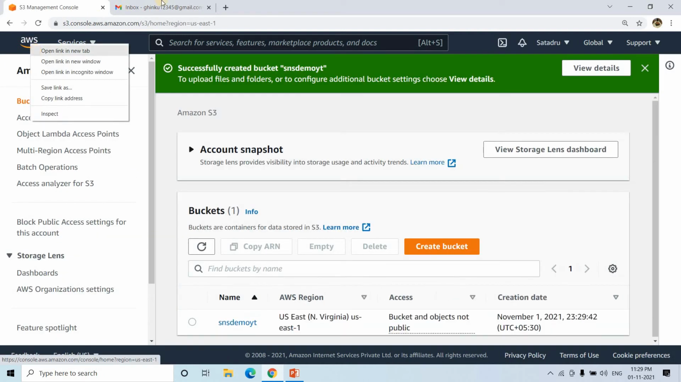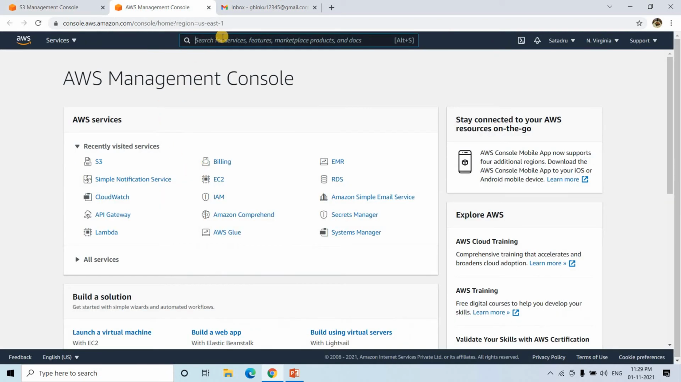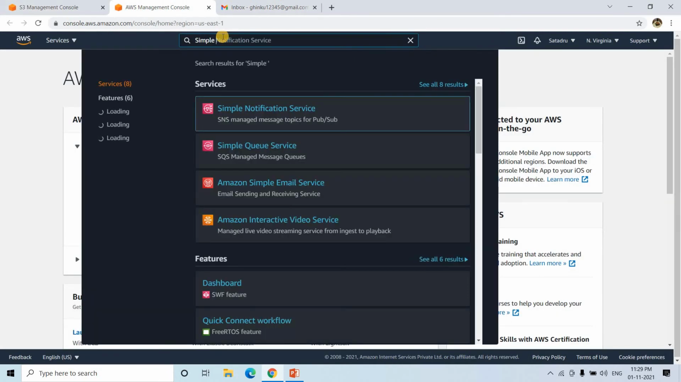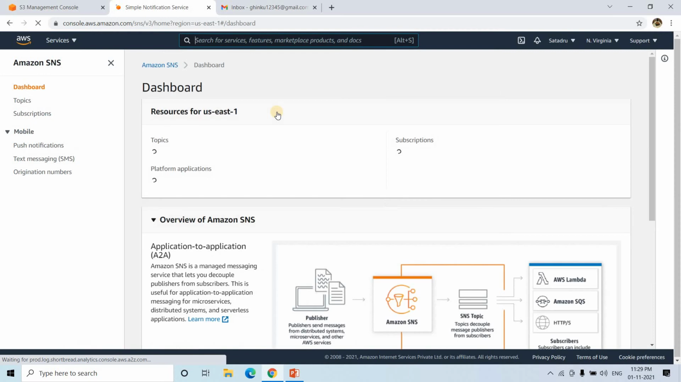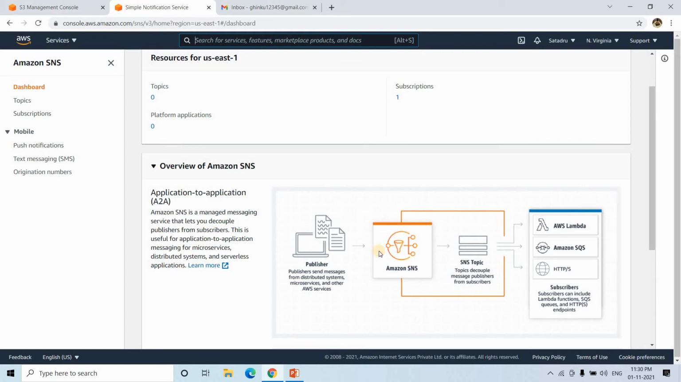Till then I will open the AWS management console in a new tab, and here I will search for Simple Notification Service. See, here it is coming, SNS. I will click on that, and here I first need to create one topic. We will allow the publisher to publish messages to that particular topic, and then we will create some subscriber who will subscribe to that topic to receive messages. Here you can see the architecture also: the publisher sends a message from a distributed system or microservices or some other AWS service to SNS, and from that SNS topic it is forwarded to multiple subscribers.